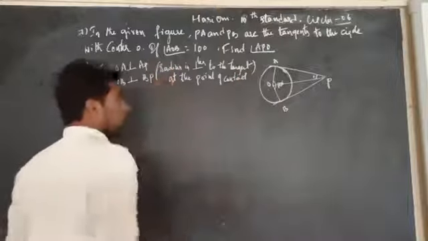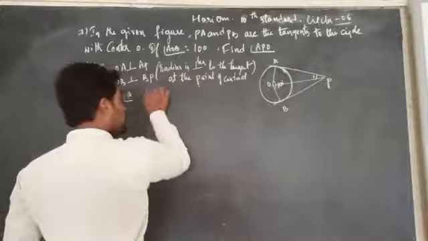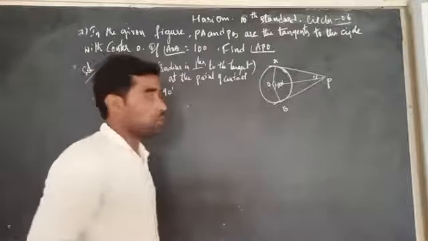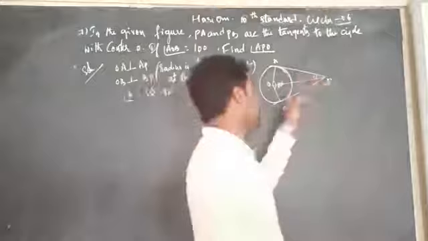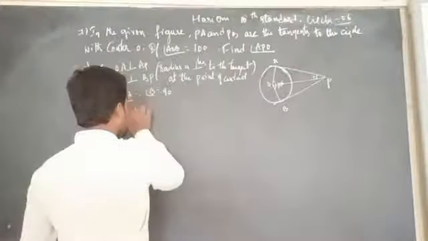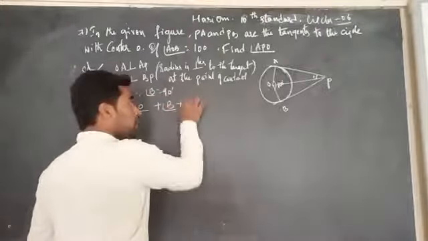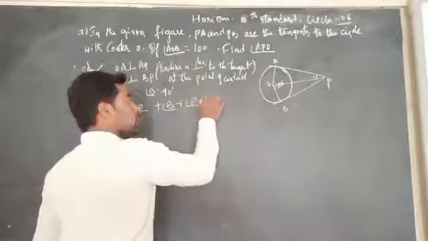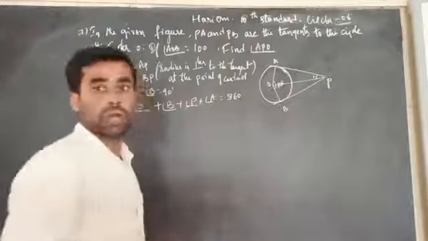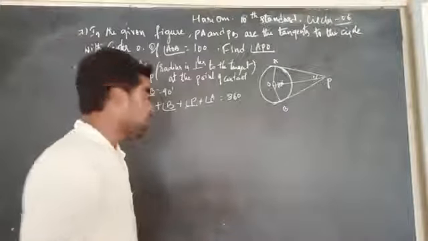Now we take angle A equal to angle B, which are equal to 90 degrees. We know that the sum of the four angles of a quadrilateral is equal to 360 degrees. We can write angle O plus angle B plus angle P plus angle A is equal to 360 degrees.